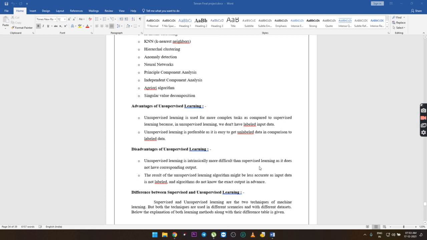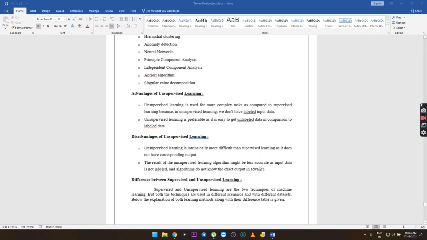Disadvantages of unsupervised learning. Unsupervised learning is intrinsically more difficult than supervised learning as it does not have a corresponding output. The result of the unsupervised learning algorithm might be less accurate as the input data is not labeled and algorithms do not know the exact output in advance.